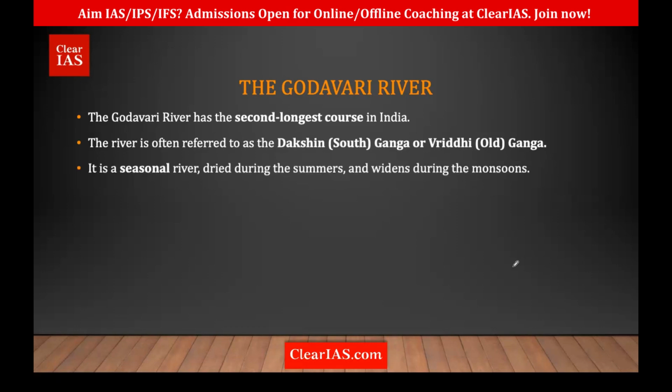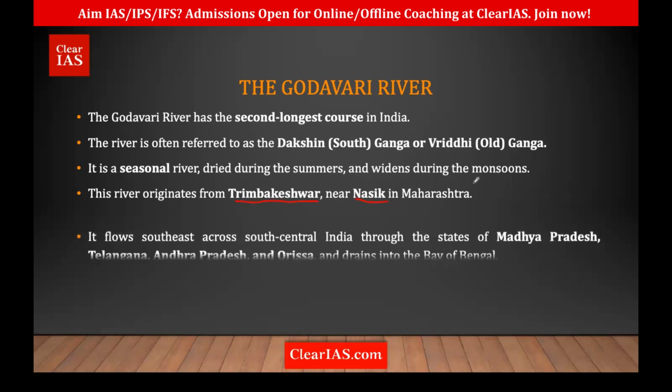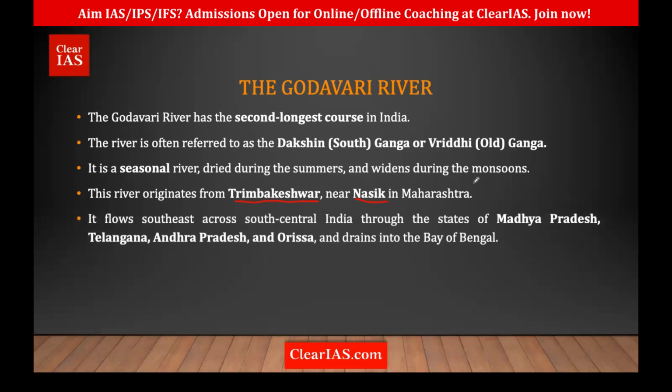I told you it's totally monsoon dependent, so that means it's non-perennial. And where does it originate? Although we know Godavari flows through Andhra Pradesh and Telangana region, its origin is in Maharashtra, in Nashik, near Triambakeshwar. This is the origin of the Godavari River. And it flows through the states of Maharashtra, Telangana, Andhra Pradesh, and Odisha, and drains into the Bay of Bengal.